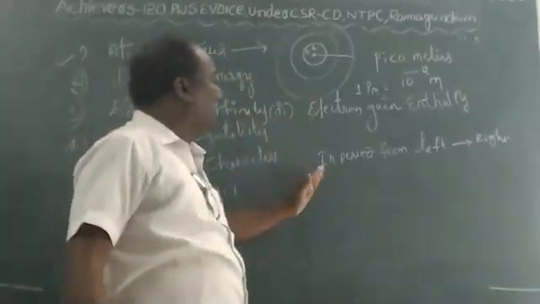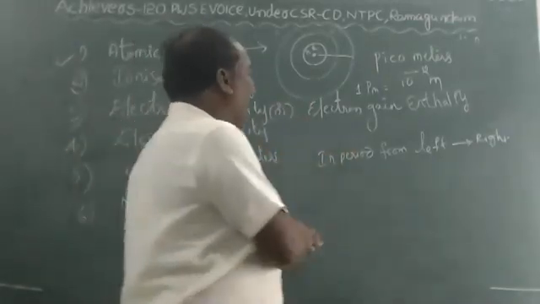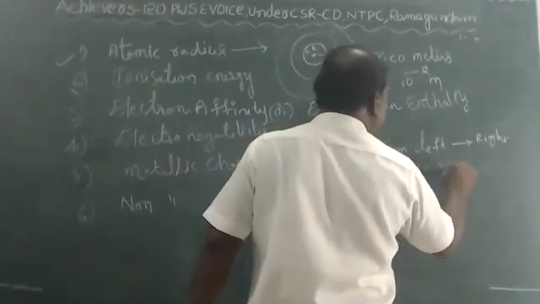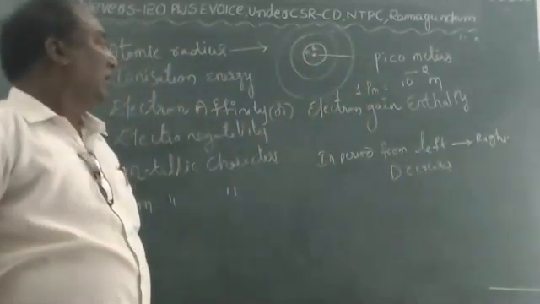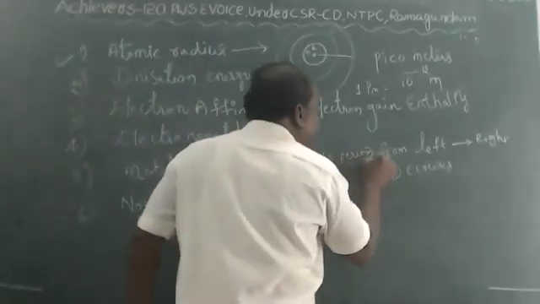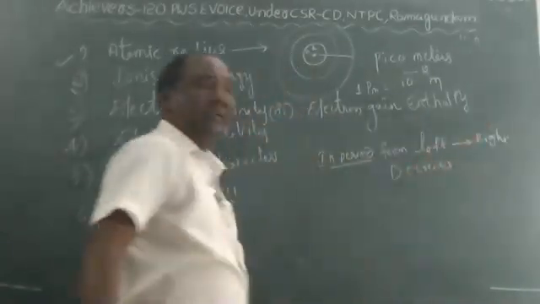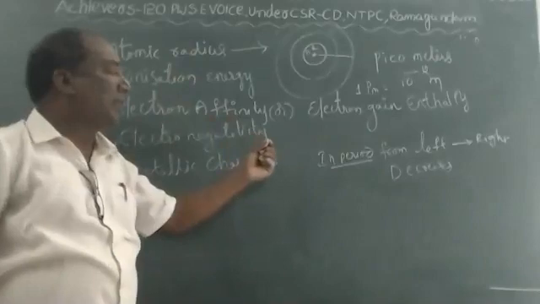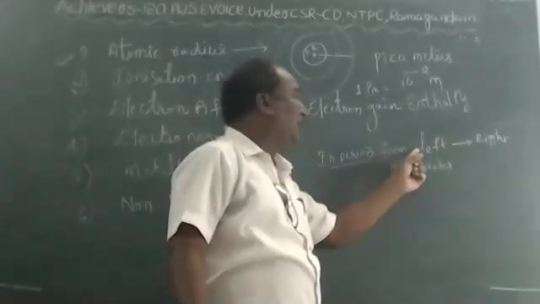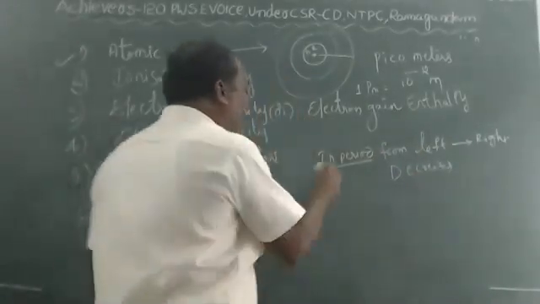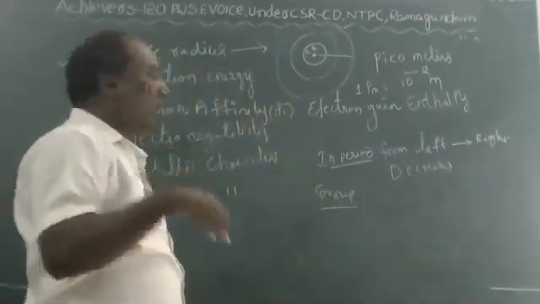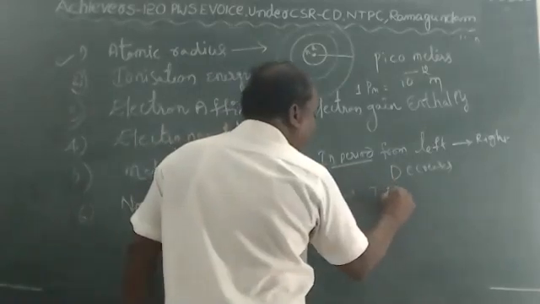As we move from left to right in the periodic table, atomic radius decreases. When mentioning a period, we must compulsorily mention from left to right. Atomic radius in a period from left to right decreases. What about a group? Opposite to this. When we mention a group, we must compulsorily mention top to bottom.